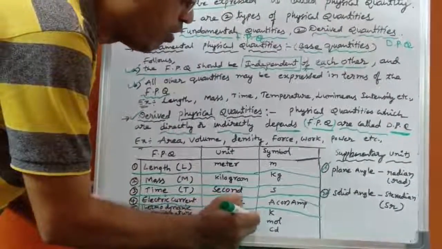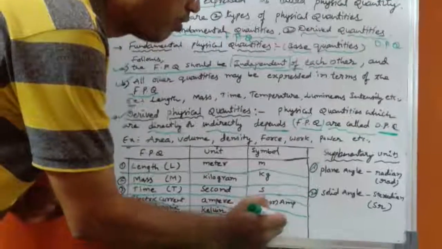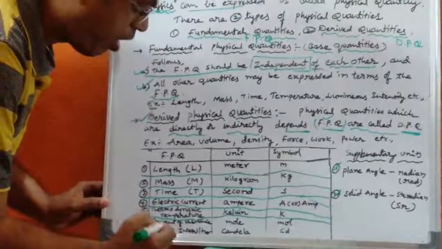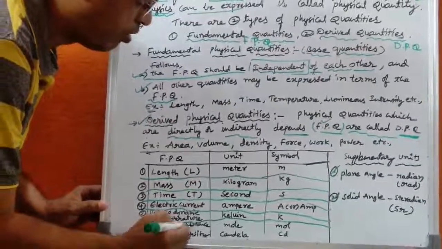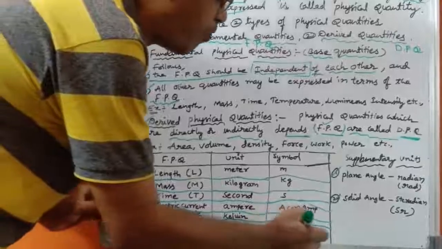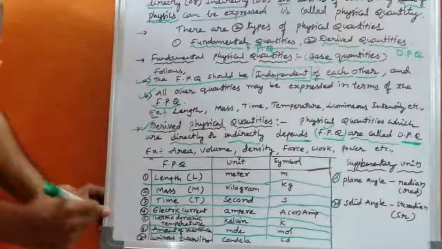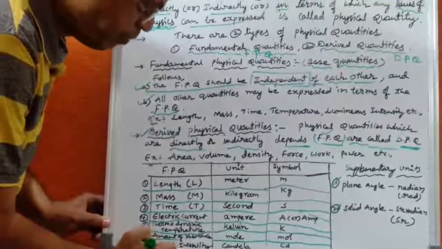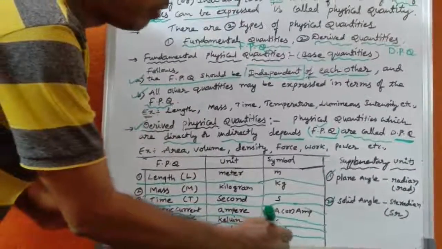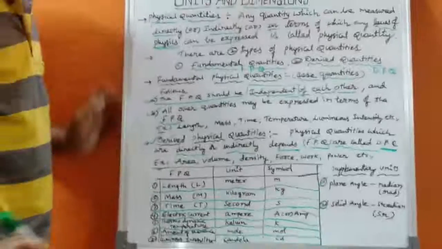Its unit is kelvin and the symbol is K. Sixth one, amount of substance. Its unit is mole and the symbol is mol. Seventh quantity, luminous intensity. Unit is candela and the symbol is cd.